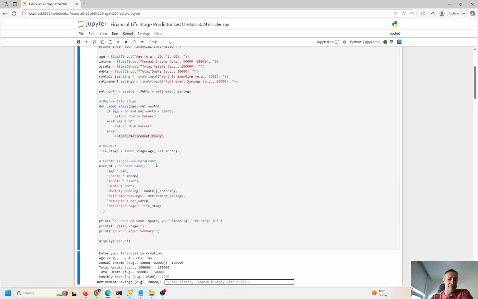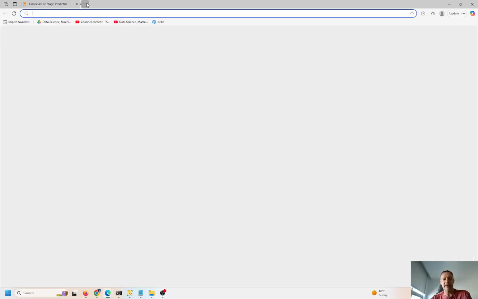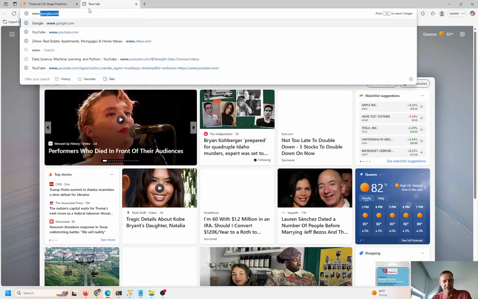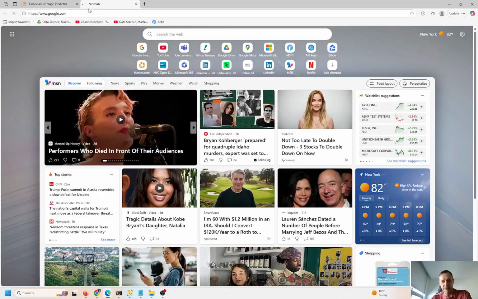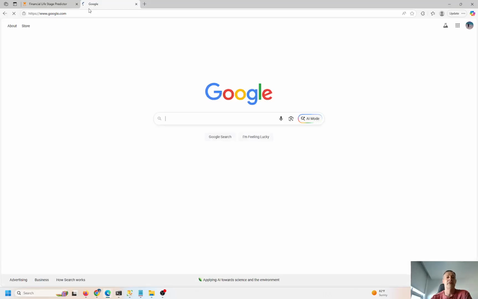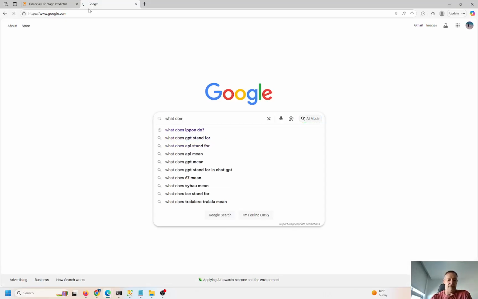And retirement savings, I'm just going to make up some random number here. I'm going to put in 500,000. Okay, good saver. Most people don't even have, I think, 50,000 saved up for retirement. What does the average person have in retirement? Let me Google this. I saw some news article recently. It's ridiculously low.